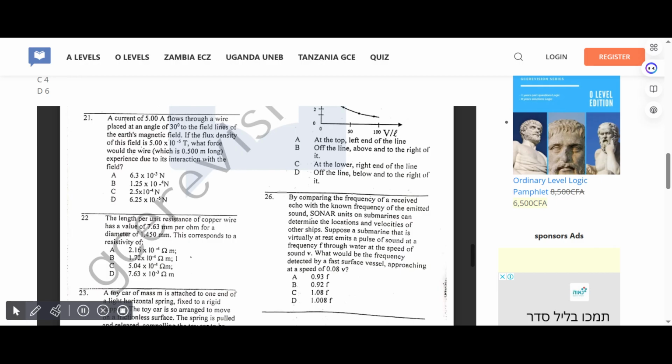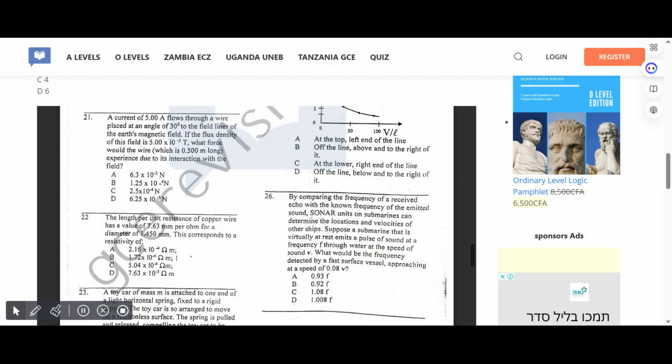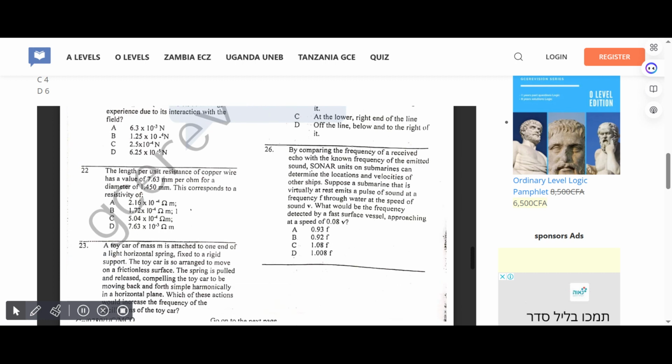By comparing the frequency of a received echo with the known frequency of the emitted sound, sonar units on submarines can determine the locations and velocities of other ships. Suppose a submarine that is visually at rest emits a pulse of sound frequency through water at the speed of sound v. What will be the frequency detected by the fast surface vessel approaching at the speed of 0.08 v? Correct answer for 6 is C.